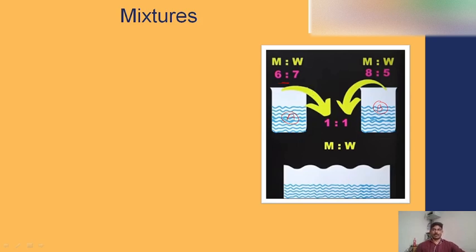What I am trying to do is mix it into a very big container or big vessel C. In what ratio do I need to mix? In 1:1 ratio, I am mixing these containers. It means I am taking one part from container A and one part from container B. After taking one part from each container, we need to find the ratio of milk here. First I'll tell you the general traditional method of how to solve this type of question. After completion of this traditional method, I will try to explain the shortcut method.